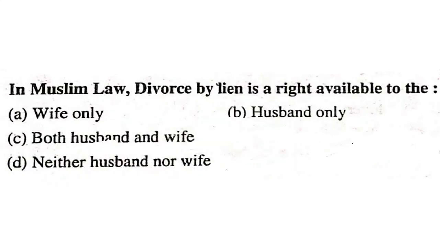In Muslim law, divorce by lien is a right available to the wife only, husband only, both husband and wife, or neither husband nor wife. It is lien.